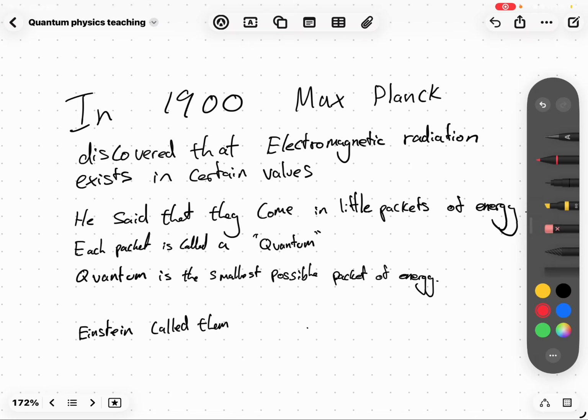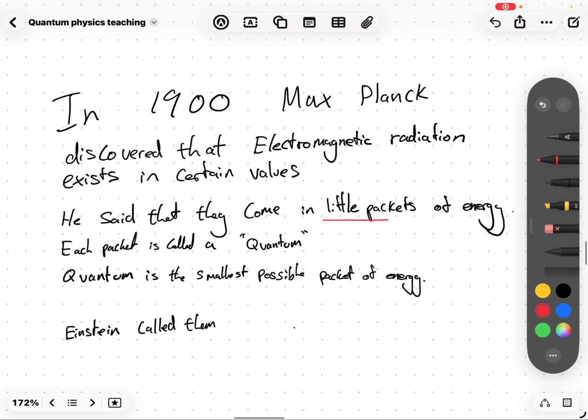He said that they come in little packets of energy. Now, these little packets of energy have a value, however many joules of energy. That's the value. Each packet of energy is called a quantum, meaning the smallest possible packet of energy.